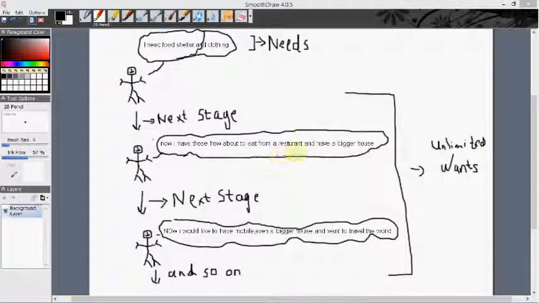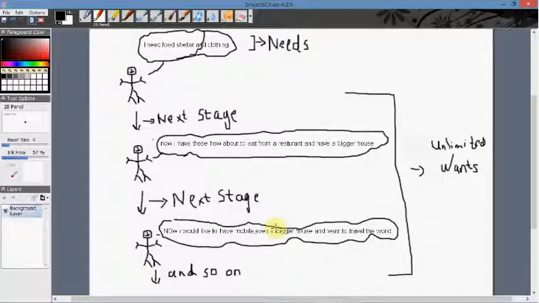Now what happens as these wants are also satisfied, now that he is able to eat at a restaurant and also have a bigger house? The next stage is that now he's thinking, now I would like to have a mobile, an even bigger house, and to travel the world. Now you can see how his want of having a bigger house converts into an even bigger house.